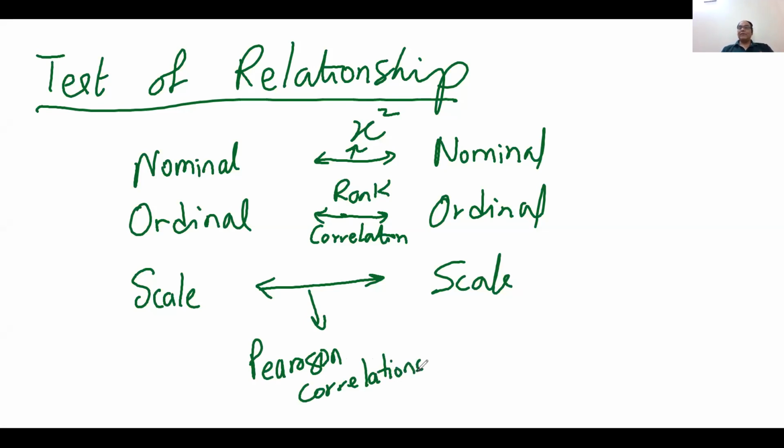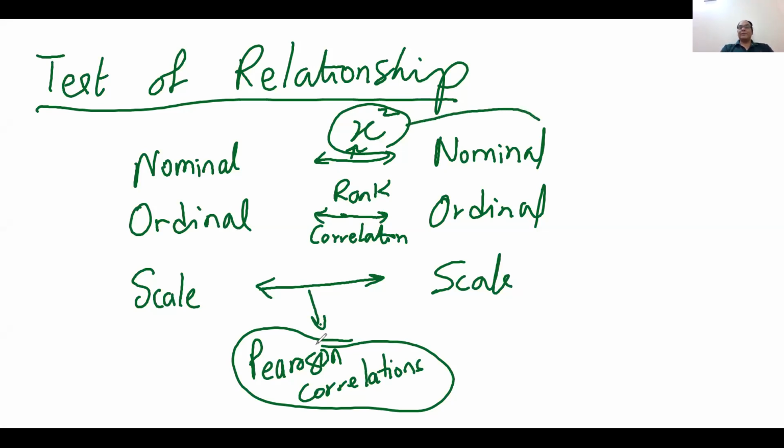Every researcher should know that the relationship between two nominal variables can be measured with the help of chi-square, between two ordinal variables with rank correlation, and between scale variables with Pearson correlation. This is the knowledge that everybody must have.